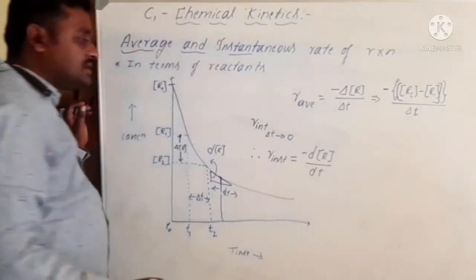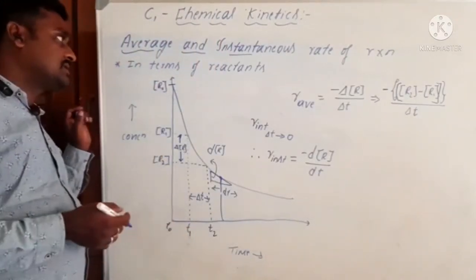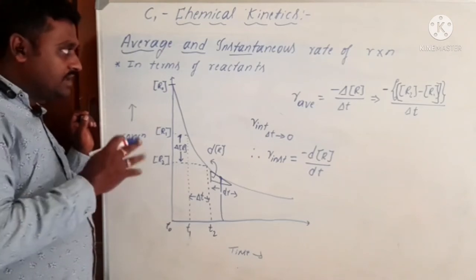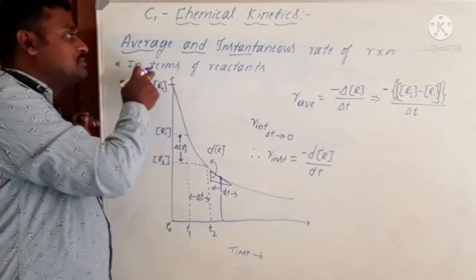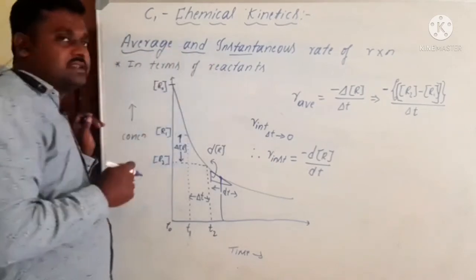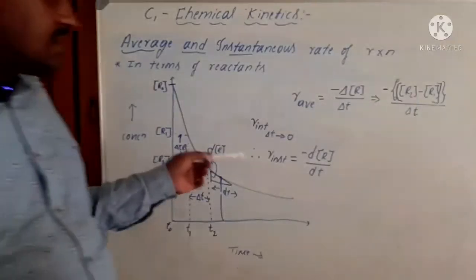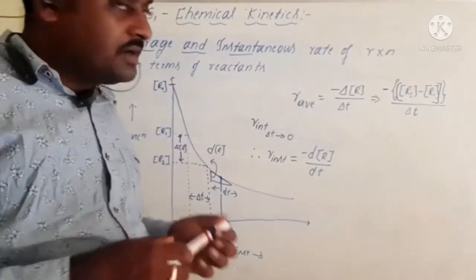In most cases, we are going to learn the instantaneous rate of reaction instead of the average rate of a reaction. So this is the rate of reaction in terms of reactants. Have any doubts? Just text me.